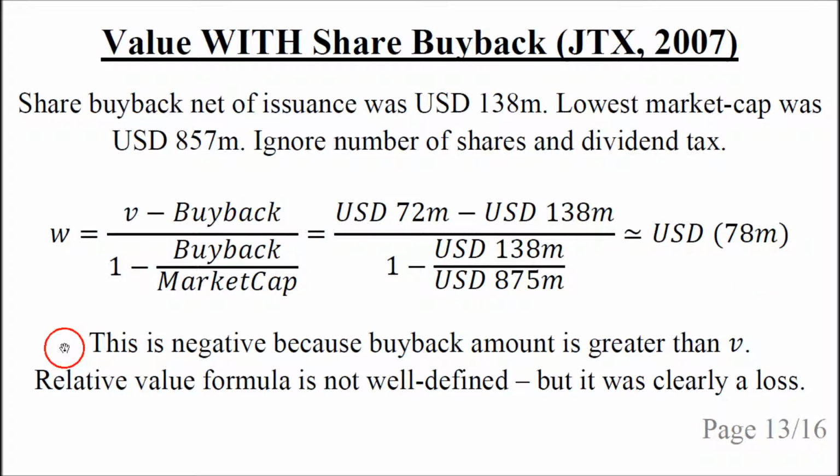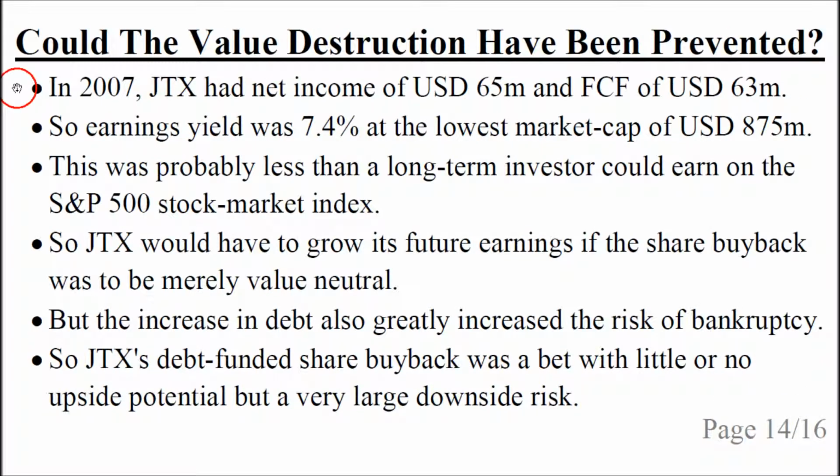So this is negative because the buyback amount is greater than the actual value to long-term shareholders, and this was only possible because the company increased their debt to fund the share buyback. The relative value formula is not well defined in this case, but clearly the share buyback was a huge loss to long-term shareholders.